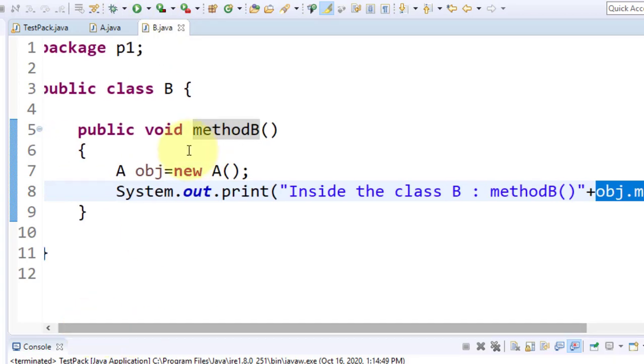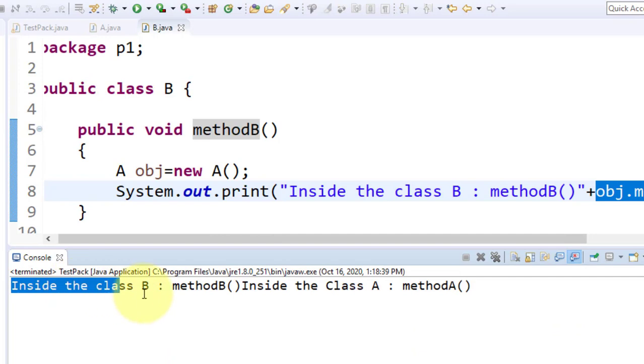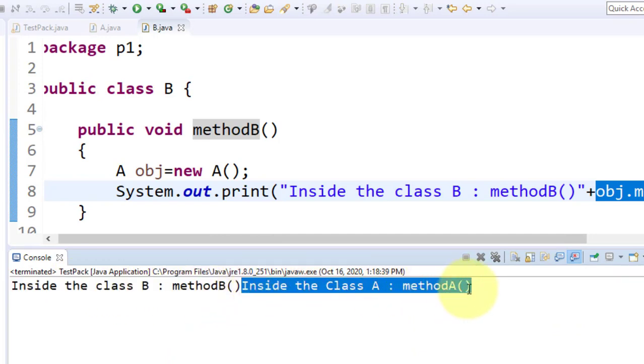Okay, now just run this. Look at both statements get executed, inside the class B method B, and then inside the class A method A. Is it okay now?